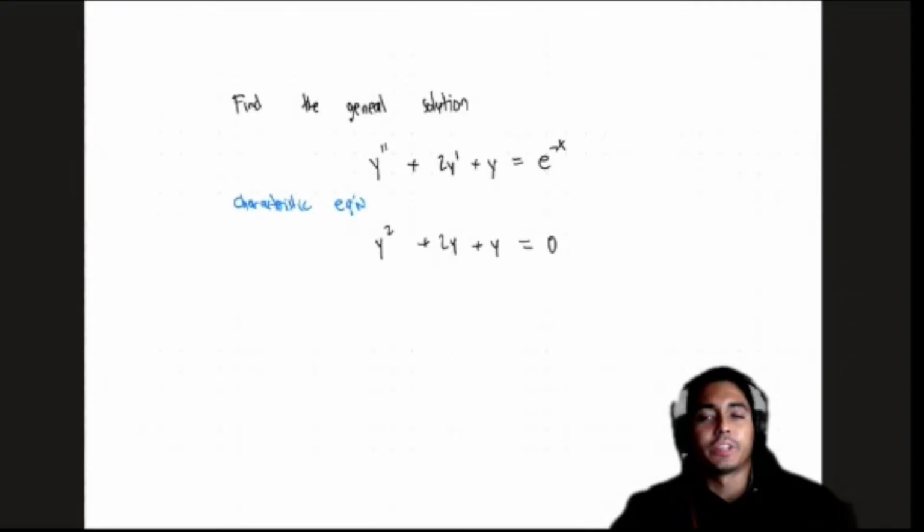So e to the minus x is already here. So I'm thinking, what? I'm not gonna lie, Josh, I'm already getting stuck as well. I'm getting a little bit stuck. What can we do here? There's not much we can do unless we guess something of this form.